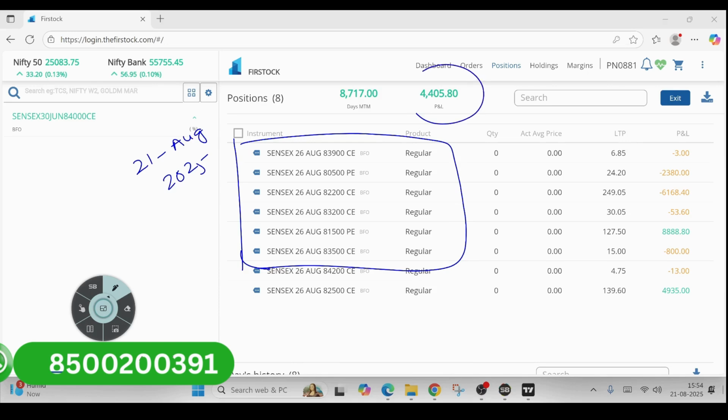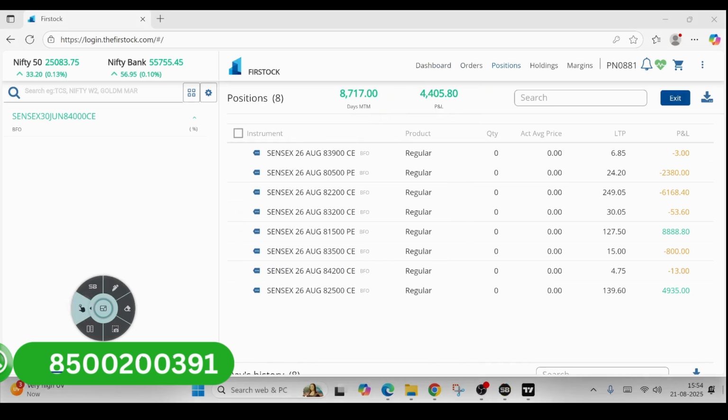So I closed my positions with almost 4,400 rupees. I wanted to close it for 5,000, but it closed for 4,400 rupees. The day's end MTM is 8,000, but anyhow, this is the actual P&L. So if you come to today's market,